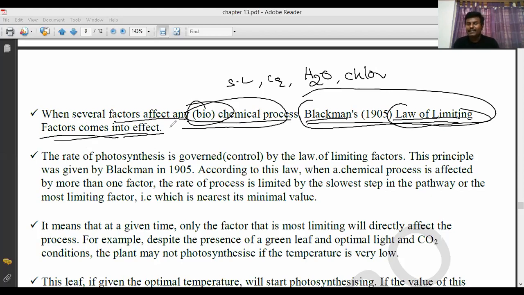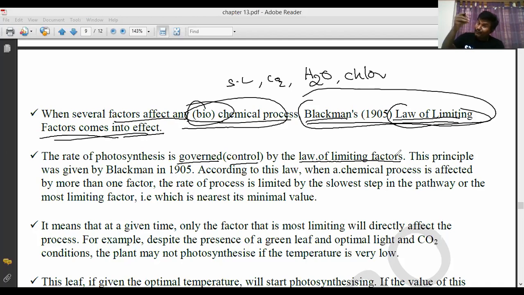Law of limiting means what? Among these factors, if any factor is limited or less, photosynthesis is affected. The rate of photosynthesis is governed, that is, controlled, by the law of limiting factors. If all the external and internal factors are sufficiently provided to the plant, photosynthesis continues.